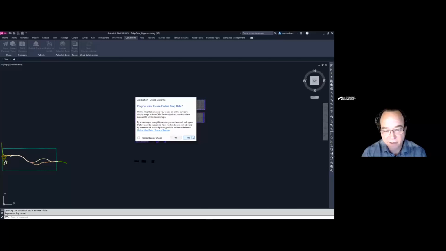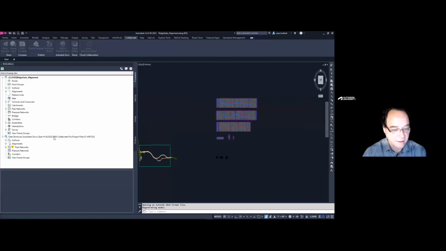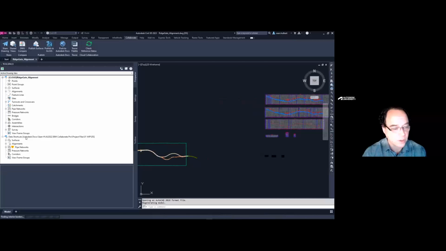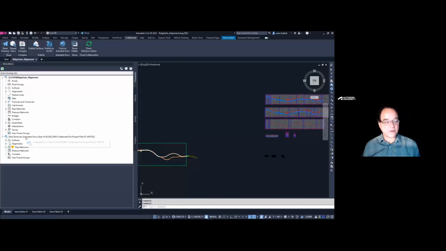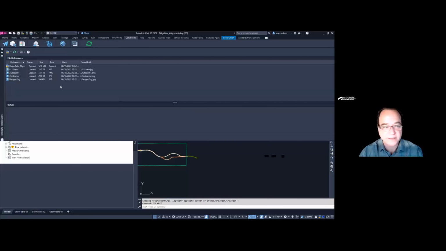One thing that you'll see here is that with the data shortcuts, if your file's in the cloud, you can only attach to data shortcuts that are in the cloud. So we've already set that expectation. X references do allow you a little more flexibility right now. So I want to make sure you understand that while you do have the flexibility to store it locally, you will cause yourself and your team members more heartache than help.